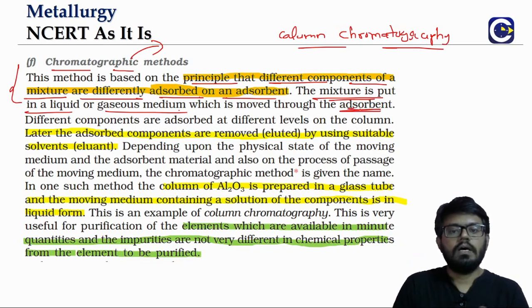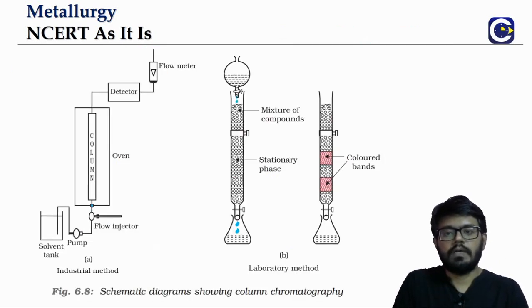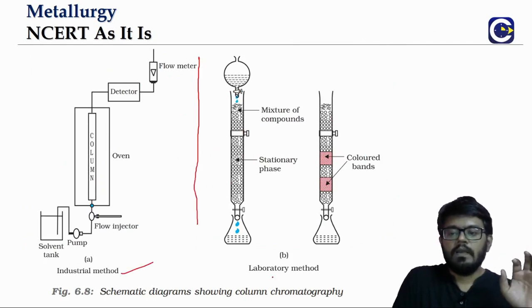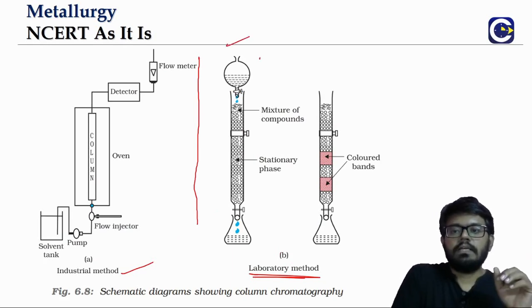I'll show you how a typical column chromatography works. We have a column chromatography setup used in industry, and we have the normal laboratory scale. You have that liquid into which we have put the mixture of different dyes, which will be allowed to pass through. This is what we call the mobile phase.